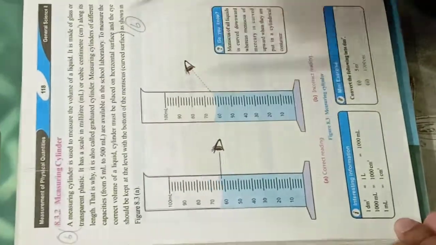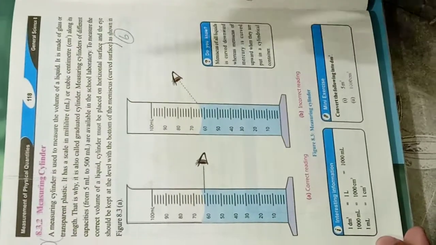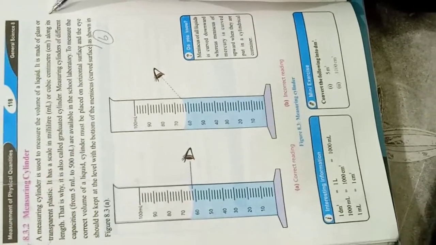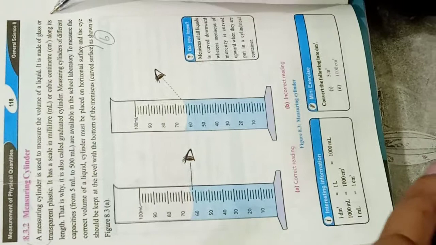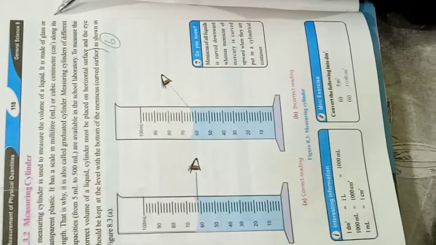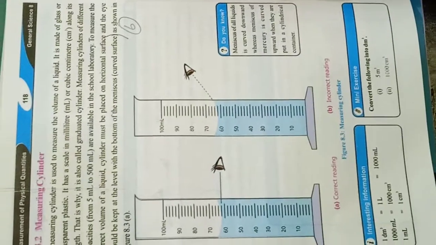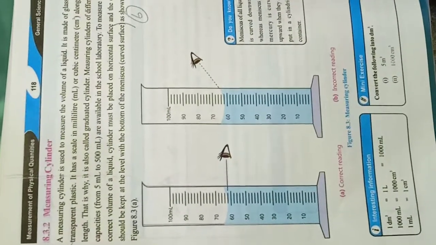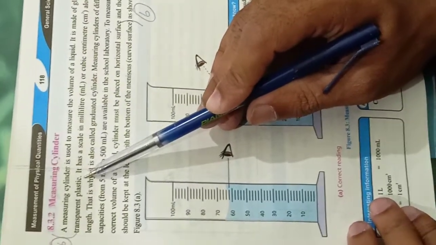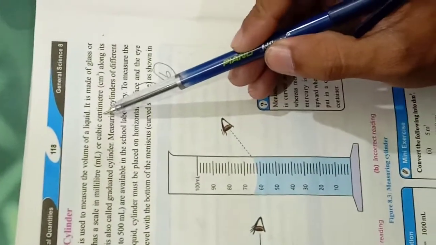The measuring cylinder is a device that is used to measure the volume of a liquid. It is made up of transparent glass, something like this, in which you can see inside or outside. The normal glass that we usually use at our homes is transparent glass. This cylinder is made up of transparent glass or transparent plastic usually, and it has a scale in milliliters, cubic centimeters along its length.